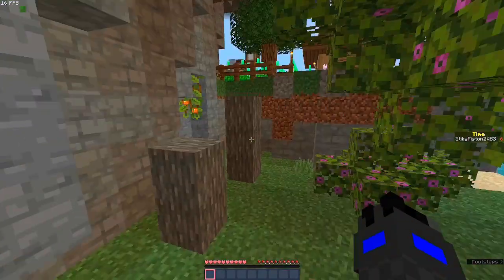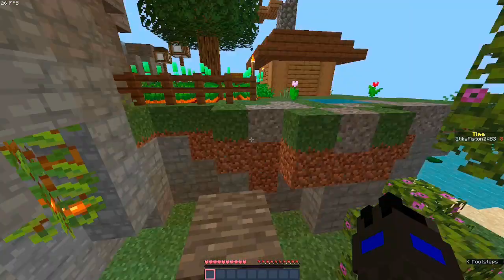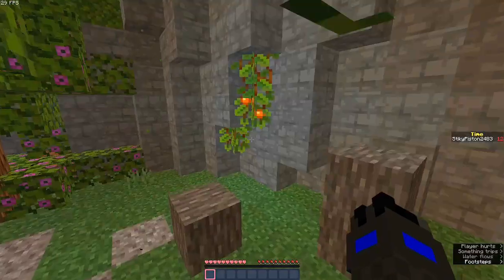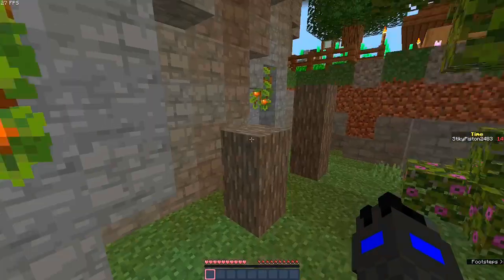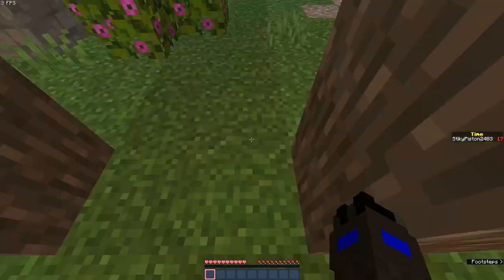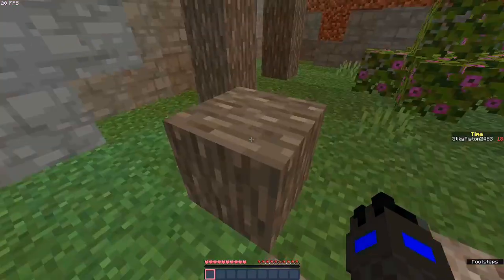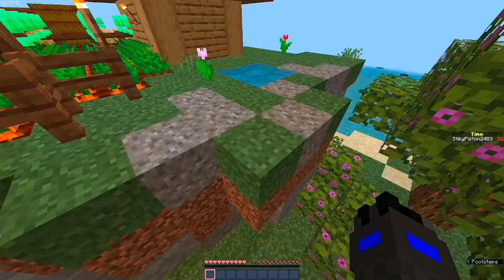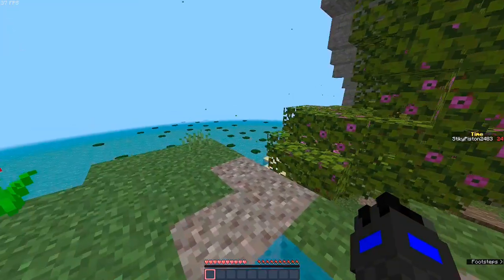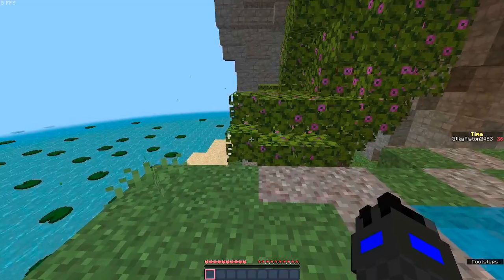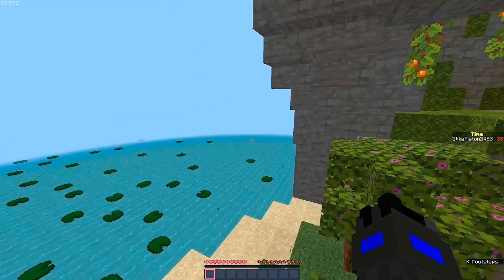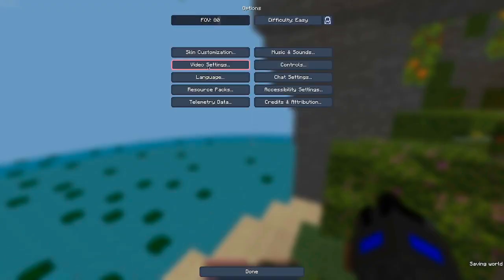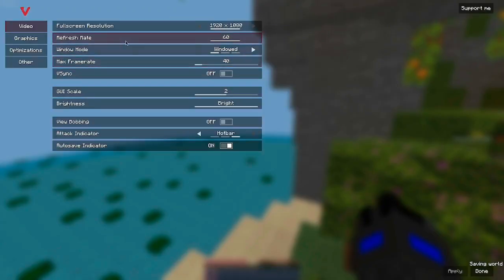What does my render distance say? It should be 2 chunks. I think it is. Yeah, it looks like it. Okay. Whoop. Whoop. Whoop. Boing. Boing. There we go. No, seriously, why is this so laggy? Why are there particles on... Can you even turn off particles in Vulkan mod? I can't remember.